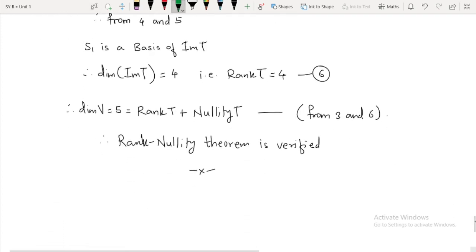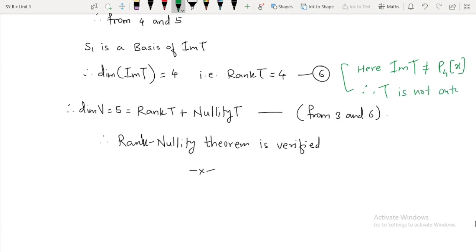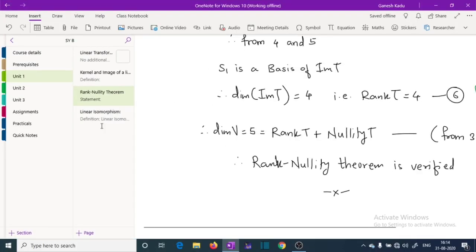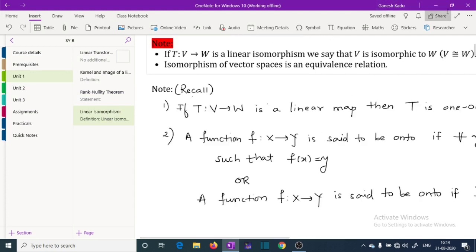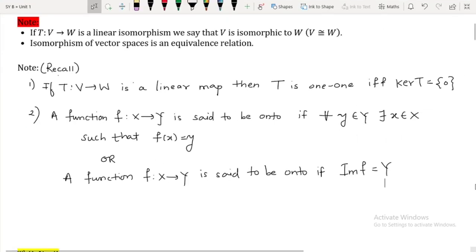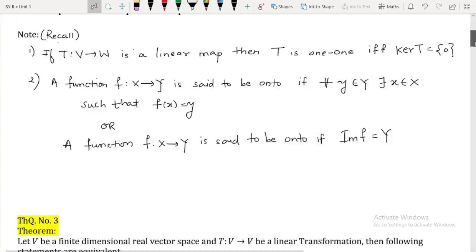That is 4. So what can I say here? This image of T is not equal to P4 of x, because dimensions are not the same, and therefore T is not onto. Okay, so all of this will be required in the next theorem that we are going to discuss. Yes, so let us go for that next theorem.